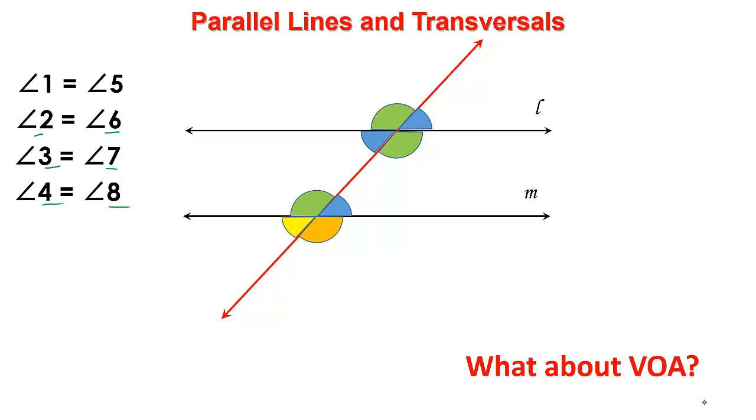And the same goes for the other pair. So as we can see, when two parallel lines are cut by a transversal, I have 4 angles which are equal to each other in measure, and 4 other angles which are equal to each other in measure.